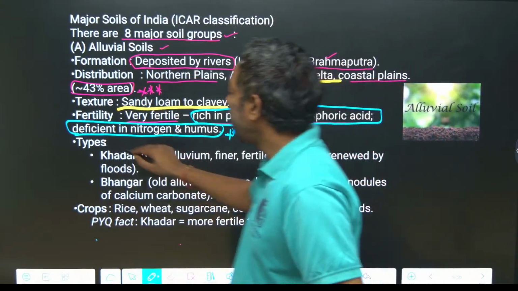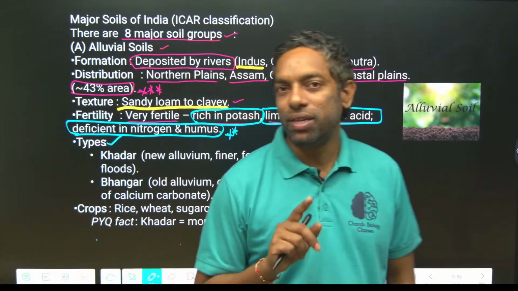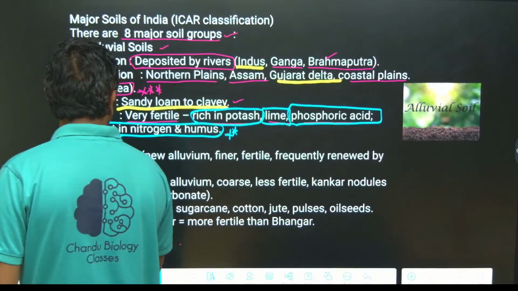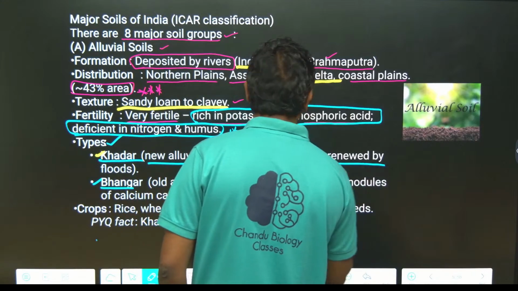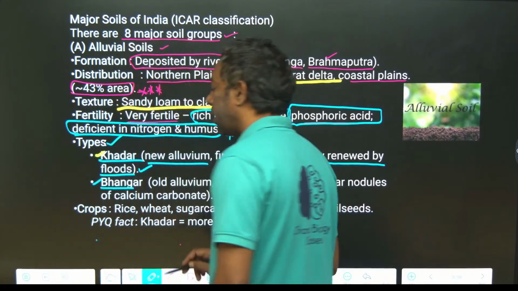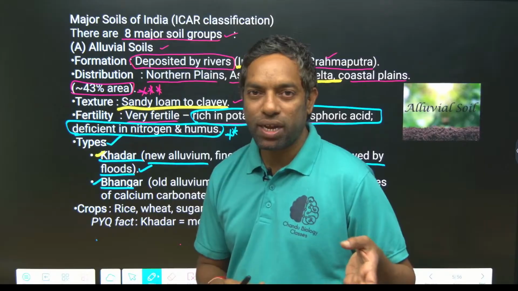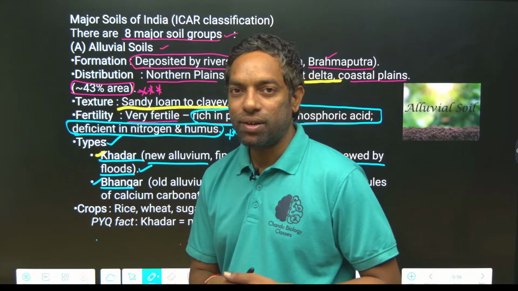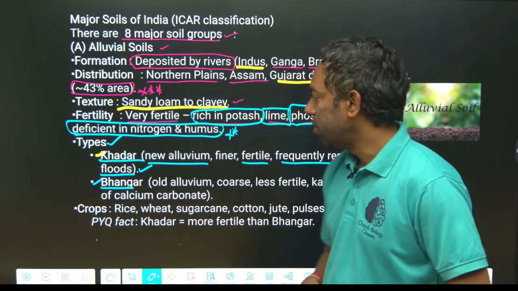Types of alluvial soil in the northern plains. In the northern plains, the types of alluvial soil, most important from the exam point of view, are Khadar and Bangar. Khadar is a new alluvium. It is fertile and frequently renewed by floods. Khadar frequently changes. If the river flows today and takes the sand and soil, that is Khadar. Tomorrow if there is another flood, another soil comes, that is also Khadar.